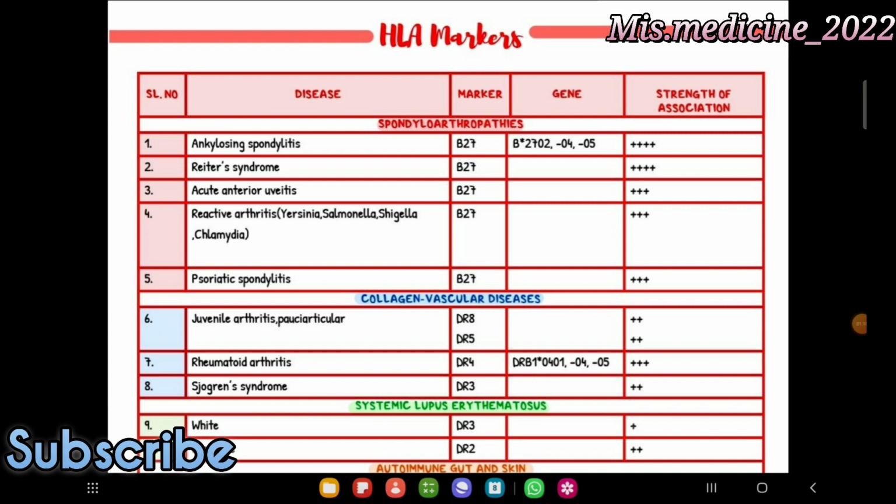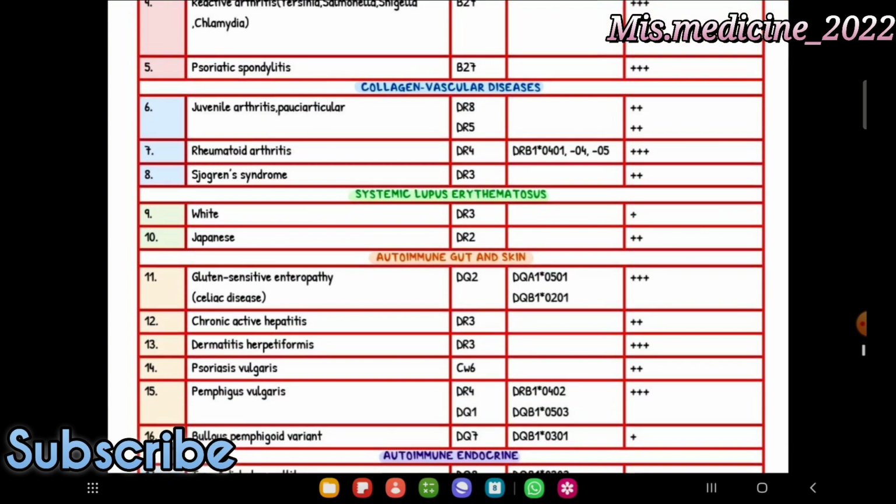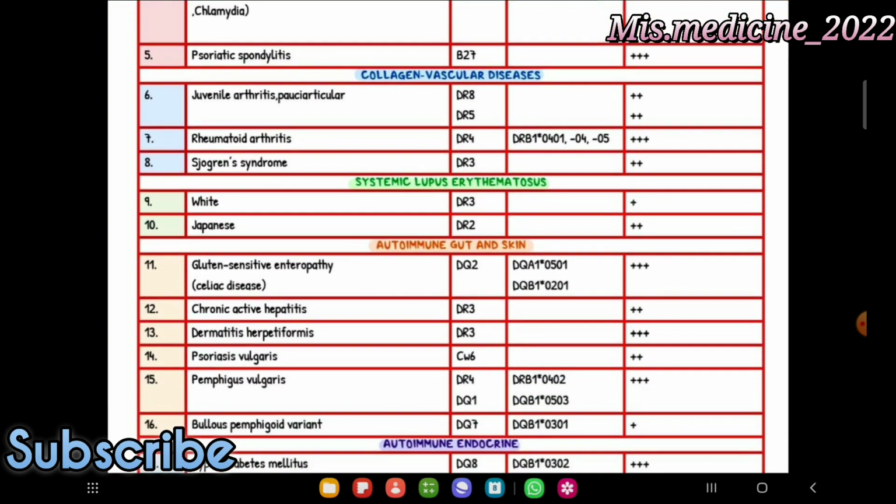Ankylosing spondylitis, HLA-B27. Reiter's, HLA-B27. Acute anterior uveitis, HLA-B27. Reactive arthritis, HLA-B27. Psoriatic spondylitis, HLA-B27. Next one is the collagen vascular diseases. Juvenile arthritis, pauciarticular, DR8 and DR5. Rheumatoid arthritis, DR4. Sjogren's syndrome, DR3. Next one is SLE, systemic lupus erythematosus, white DR3 and Japanese DR2.